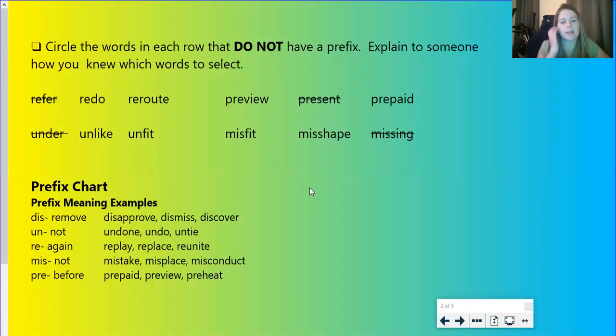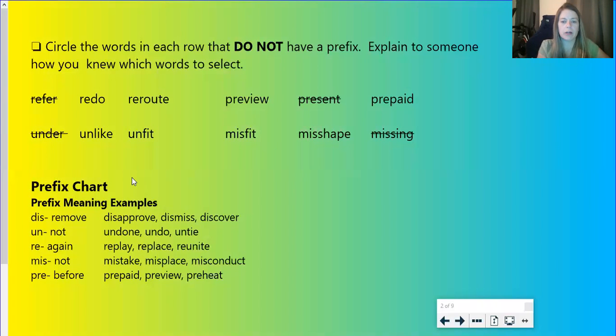Your next word was present. That also is spelled as present. Either way, it's not a word with a prefix. PRE is a prefix and SENT is a standalone word, but together it doesn't mean sent before. So that's why that's not a word with a prefix. It just happens to be a word that starts with PRE.